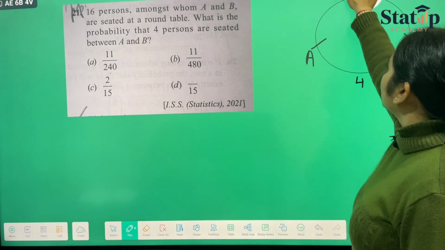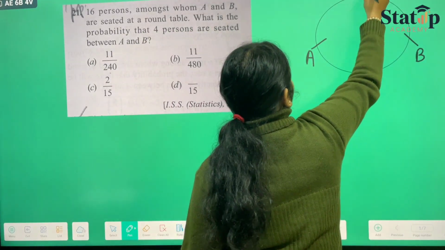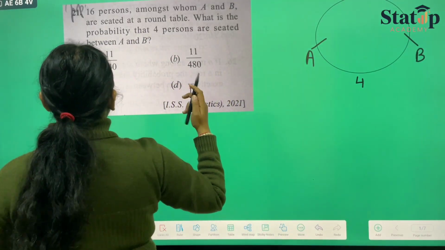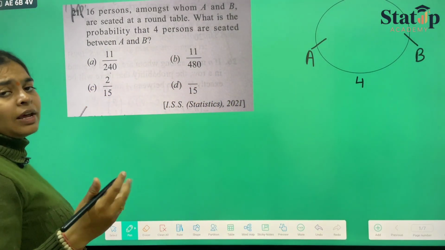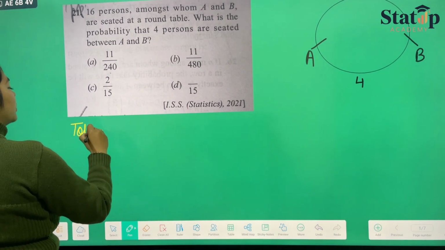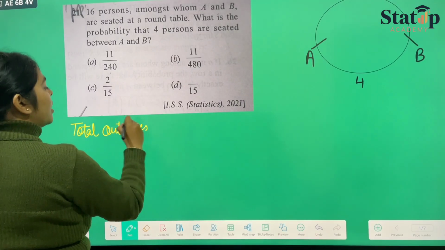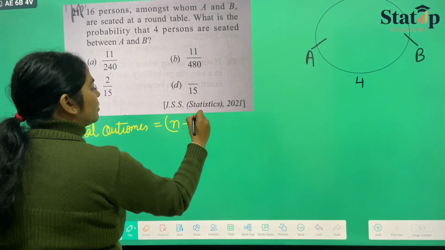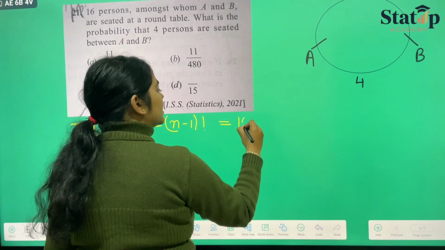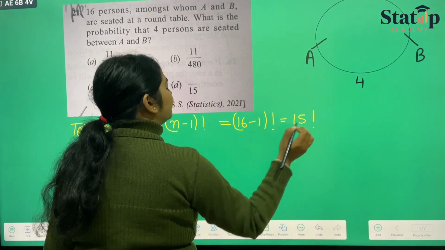Let us say that because space here is lesser, they are sitting below and rest other 10 people are sitting here. 10 plus 4 plus 2 will be equal to 16. So when anyone is seated on a round table, just know that total ways that they can be seated on a round table will be n minus 1 factorial. Total number of people are 16, so it will be 16 minus 1 factorial, which is equal to 15 factorial.